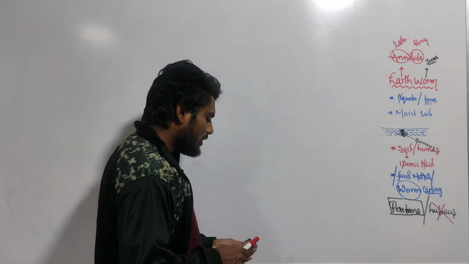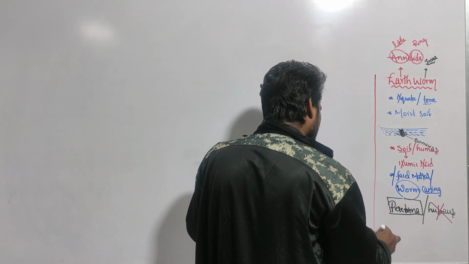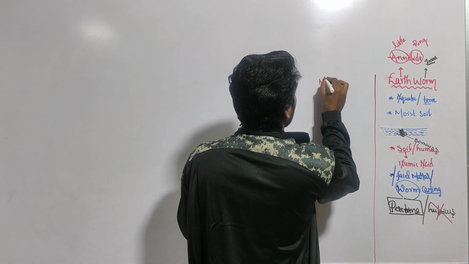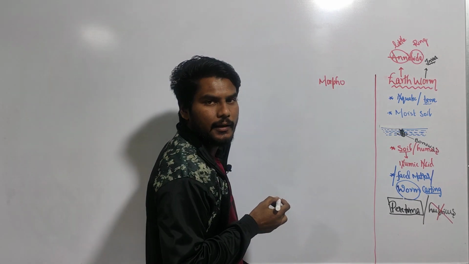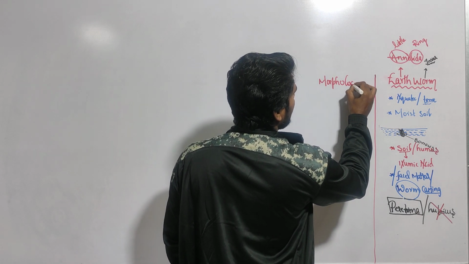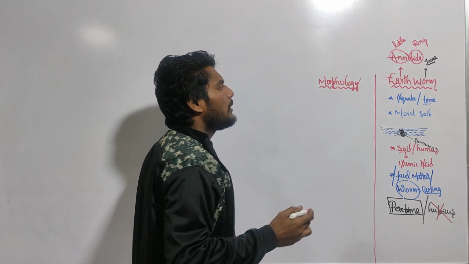Okay, fine. Now come to the morphology of the earthworm. What is the meaning of morpho? Morpho means external structure, and ology means study. Studying the external structure of the organism is called morphology.